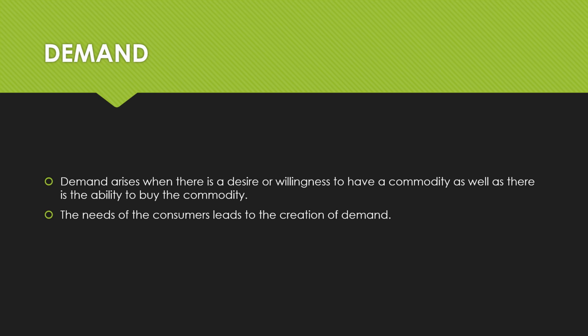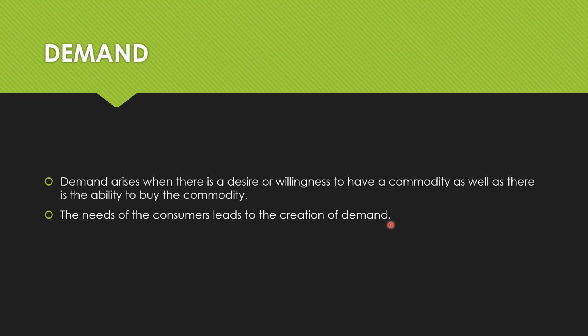The creation of demand is happening because there is a need existing. There's a need that's leading to the creation of demand for certain commodities or services. For example, there is a need for clothing.